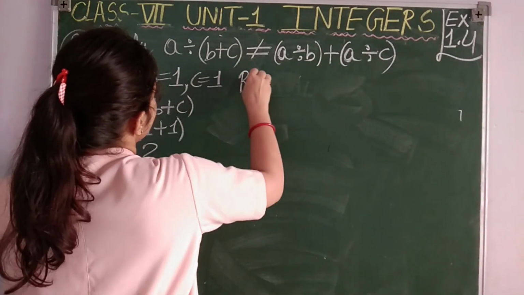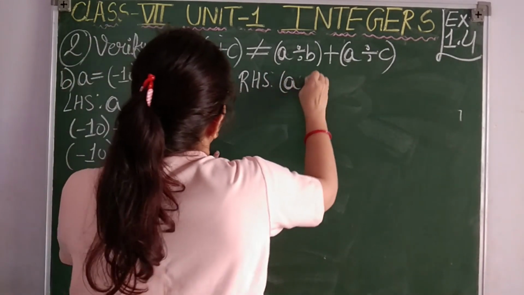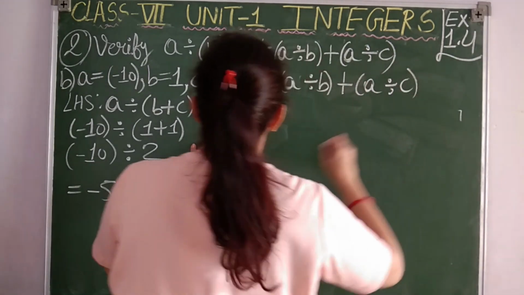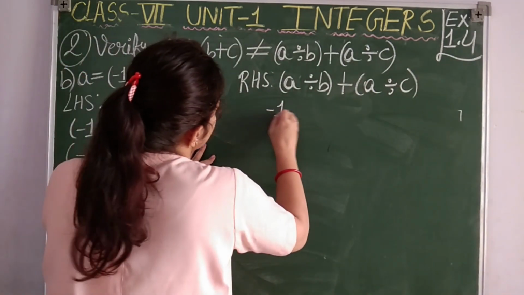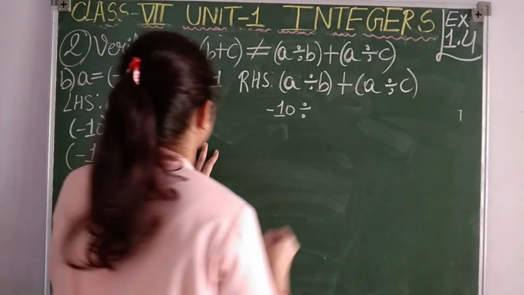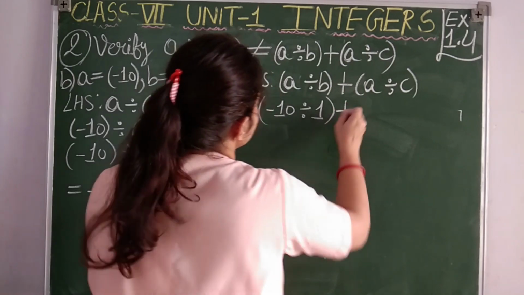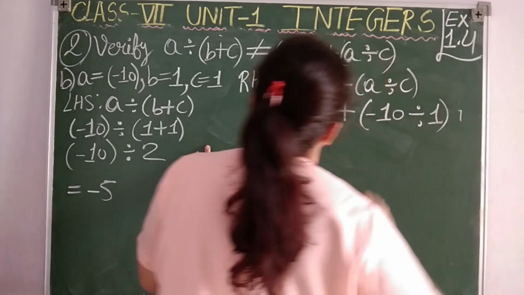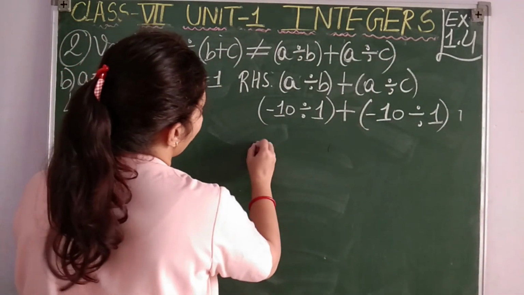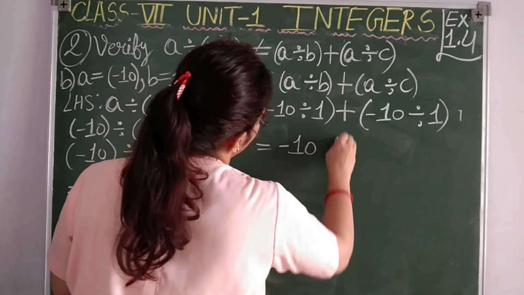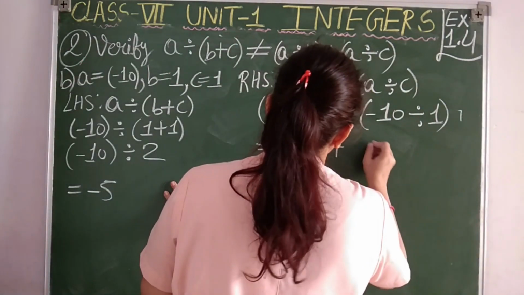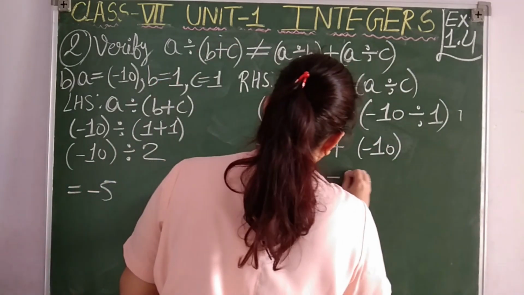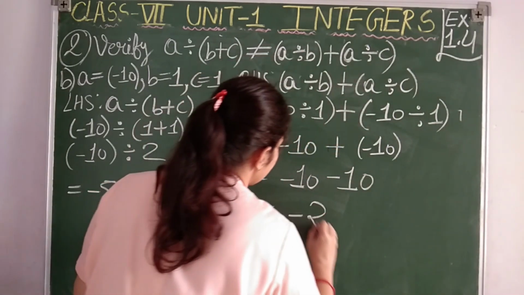Now the RHS part, students. It is given as A divided by B plus A divided by C. Let us check. A is -10, divided by B, and B here is 1. Then plus A divided by C, that means -10 divided by C, which is the same value as B, that is 1. So -10 divided by 1 we will get -10, plus -10 divided by 1, again -10. So students, -10 plus -10, you are going to get -20.